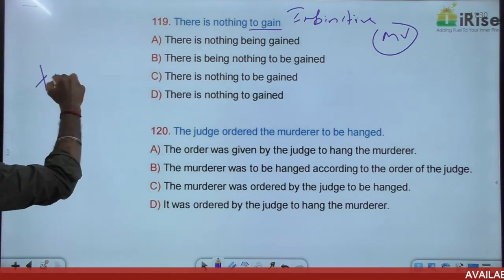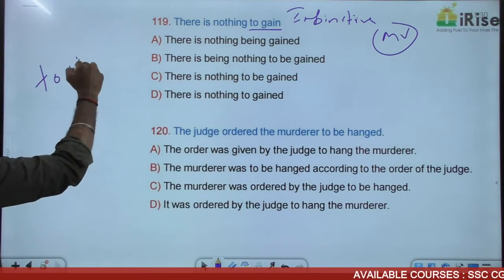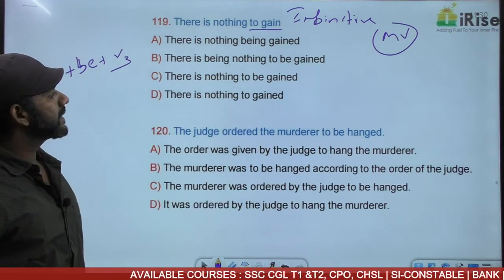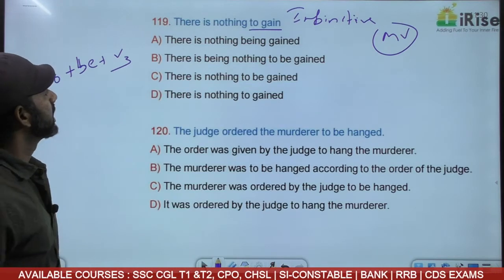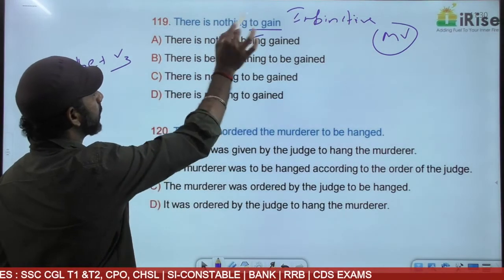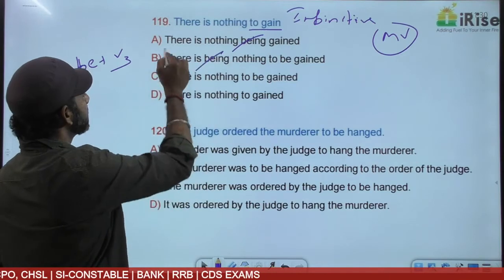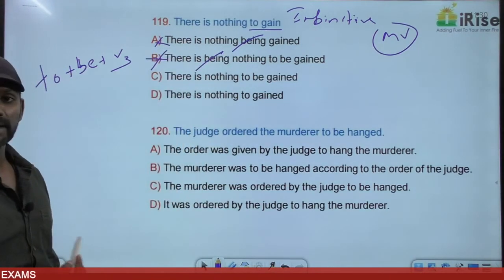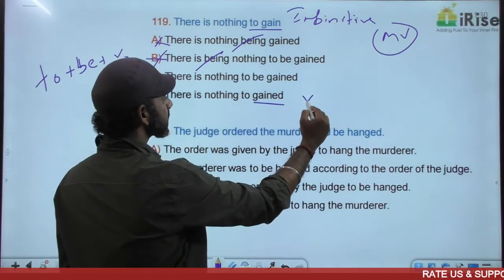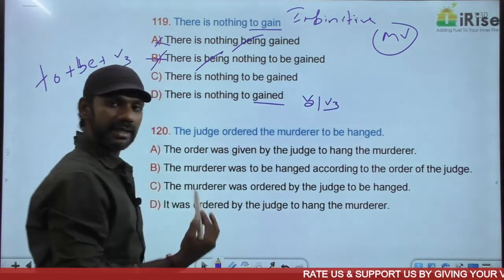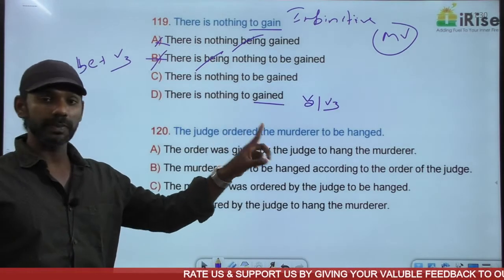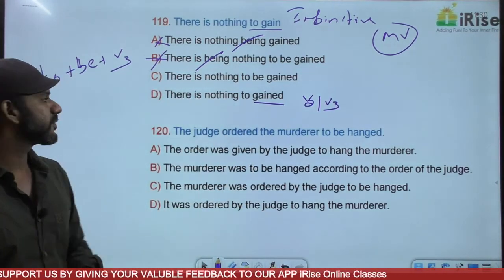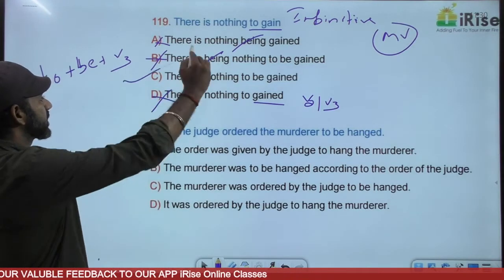So the infinitive must change, the same as the previous question, to plus be plus V3. So to gain must change to to be gained. Based on that, being is gone. There's no continuous here. So A and B are gone. A and B say being. Gained is V2 and V3. Gain, gained, gained. There's nothing like to plus V2 or to plus V3. This is to plus V1 plural or to plus be plus V3. Be is missing here. Eliminate, answer must be C.